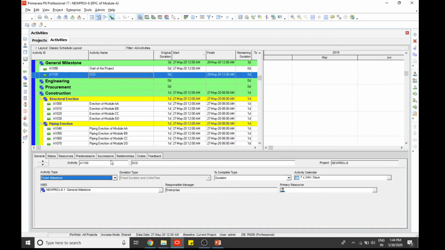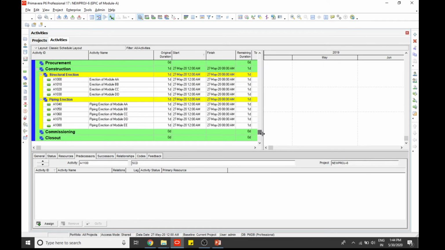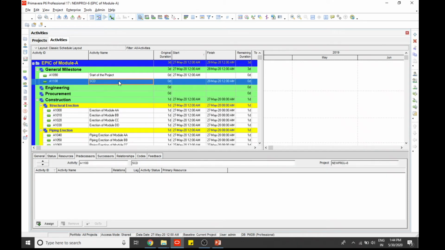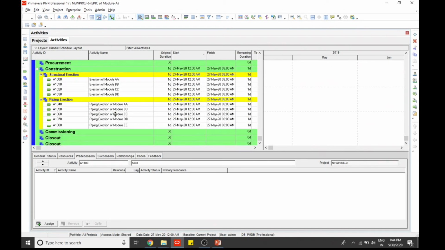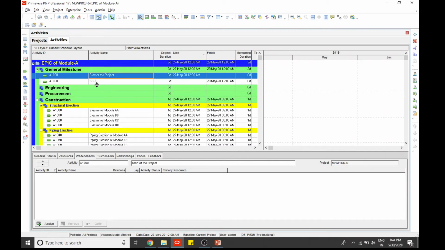Now this activity should be assigned to the finish of our project, so it should be assigned after the closeout activity. Okay, so this should be aligned with this activity.